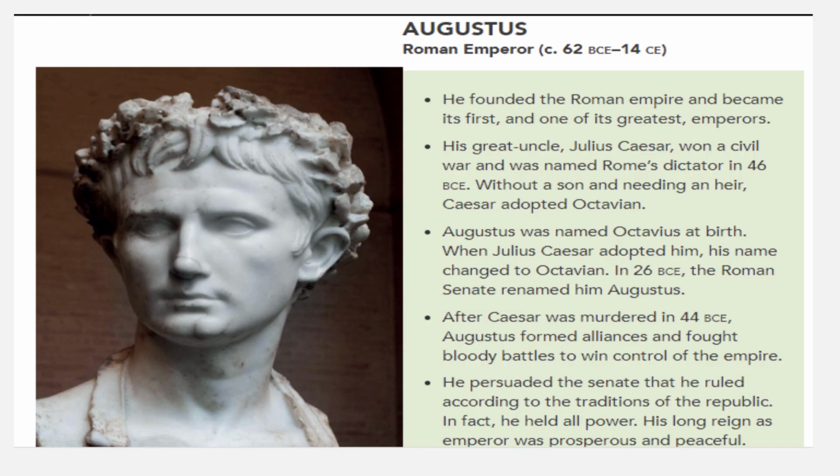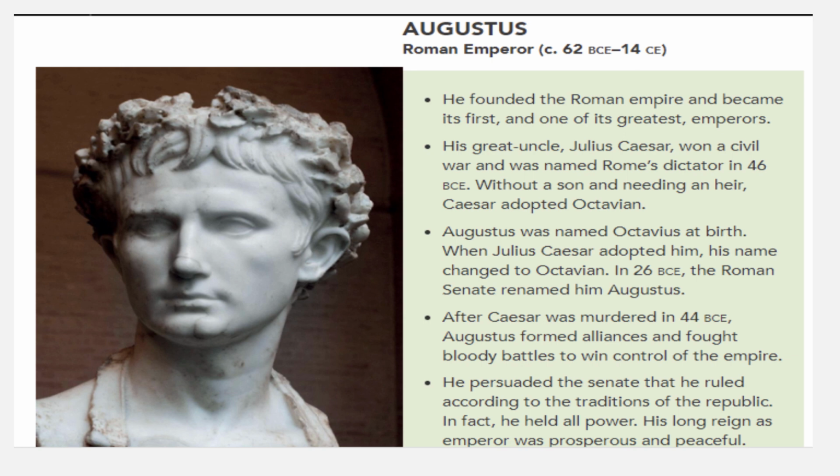The first Roman emperor was Augustus. He ruled from 27 BCE to 14 CE. We know BCE means Before Common Era, and CE is Common Era. He founded the Roman Empire and became its first and greatest emperor.